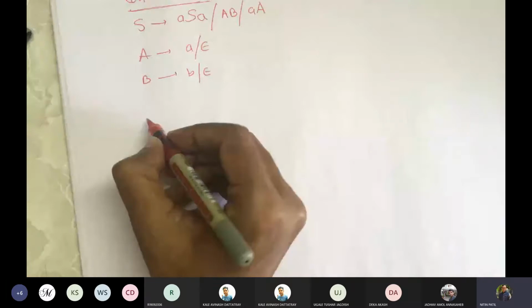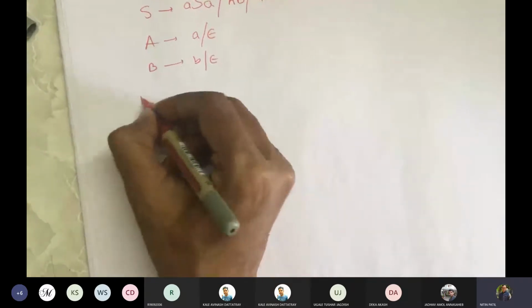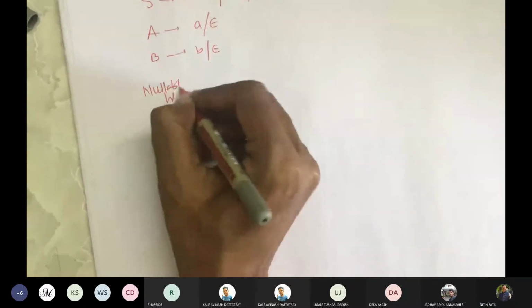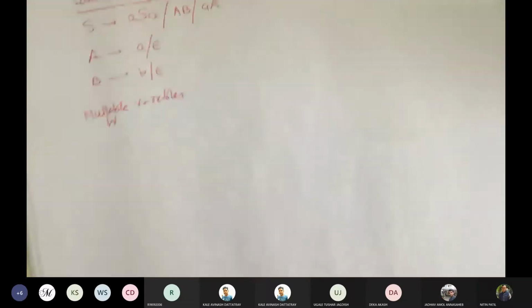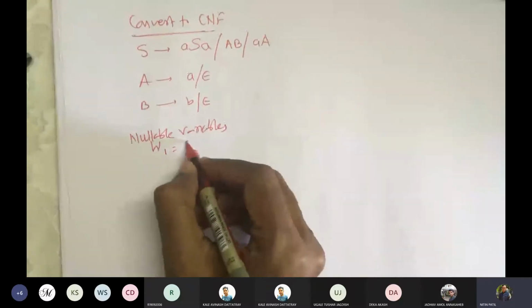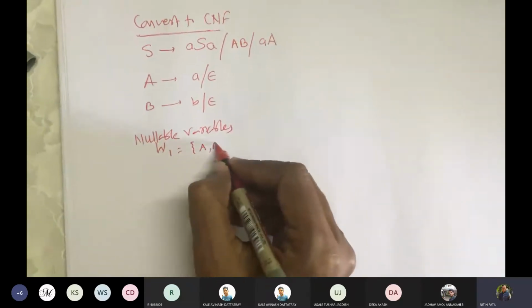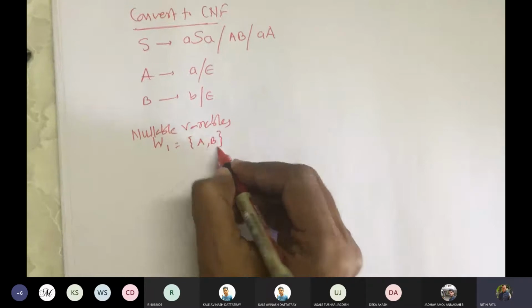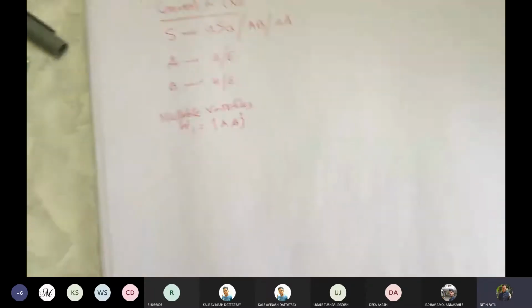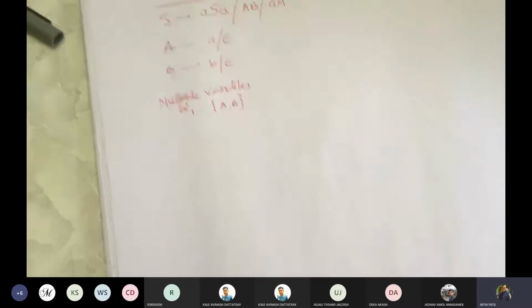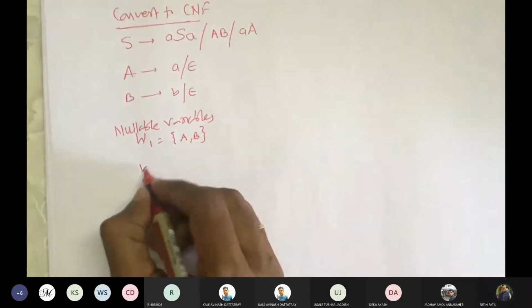So let us first construct the nullable variables. W1 would be what? A and B first, as both of them are giving us epsilon.